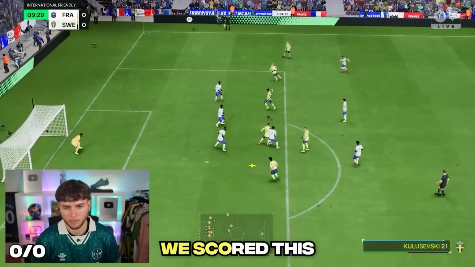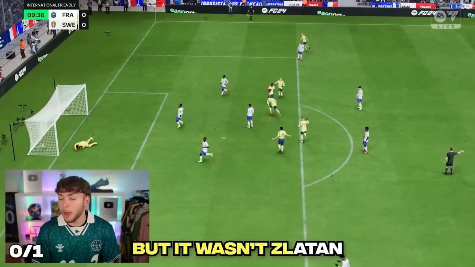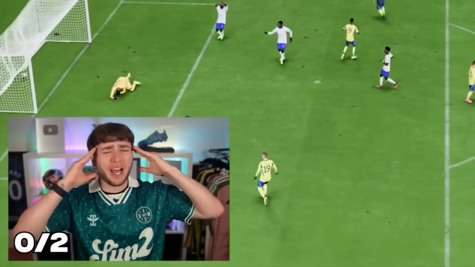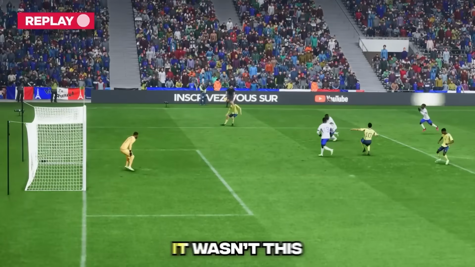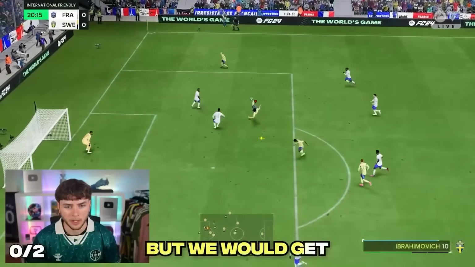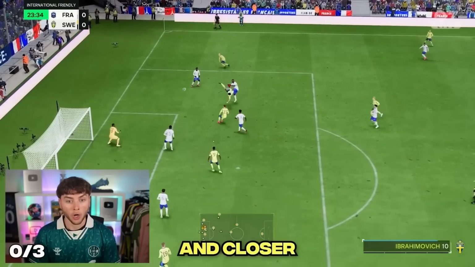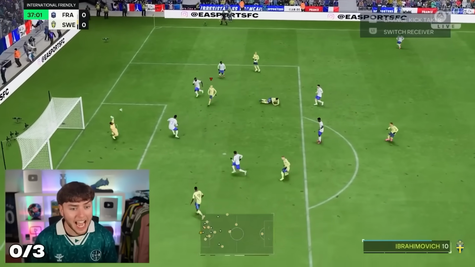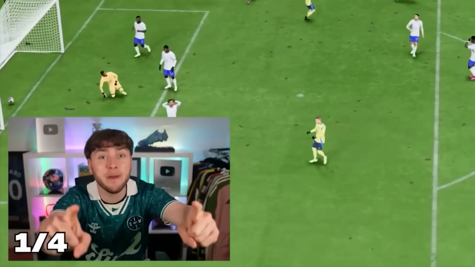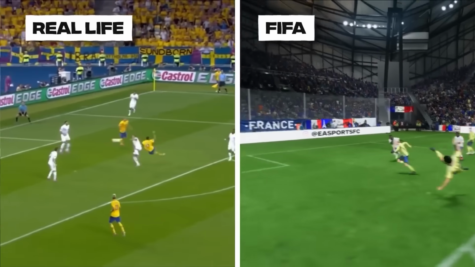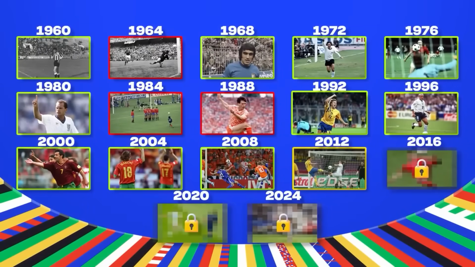Right away, we scored this, but it wasn't Zlatan. Zlatan! Oh no, that's so good. However, it wasn't the scissor kick Zlatan did, so we can't count it. But we would get closer and closer. With one final attempt, Zlatan did this. Zlatan! Zlatan! That might be it. That might be it. Let's move on to 2016.